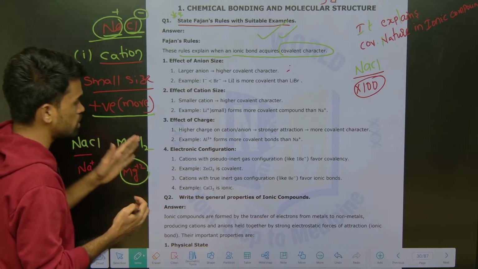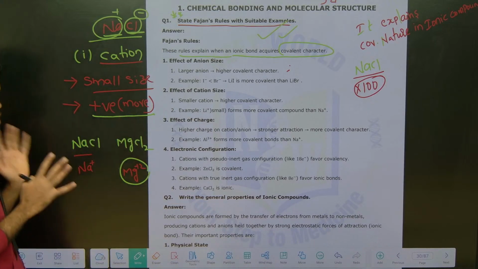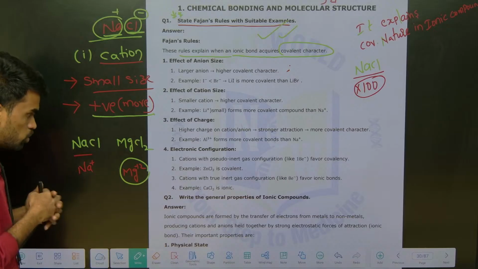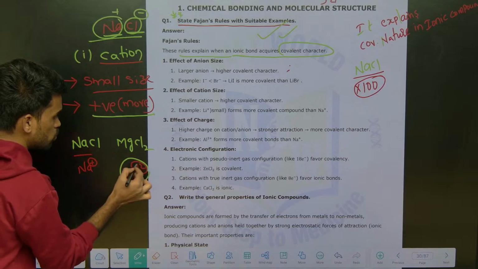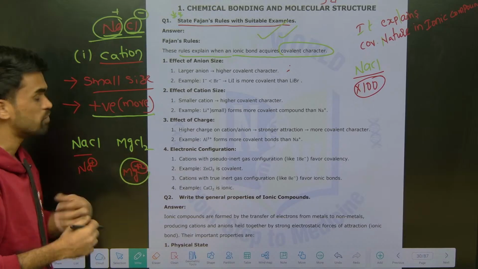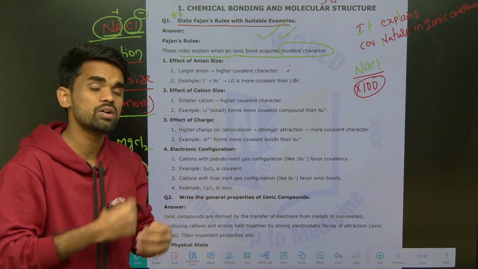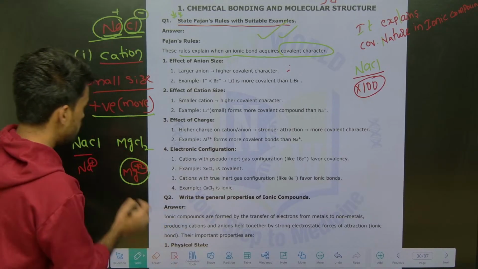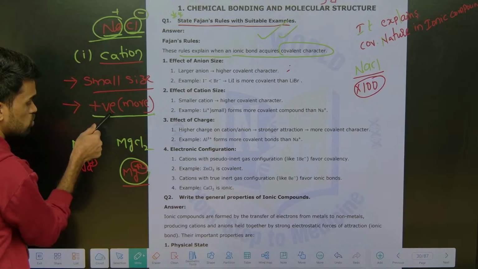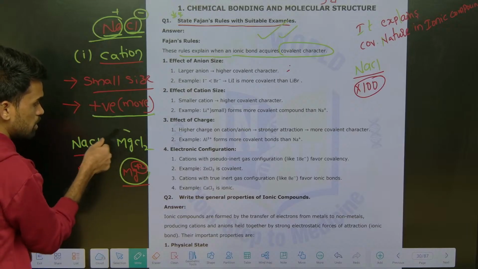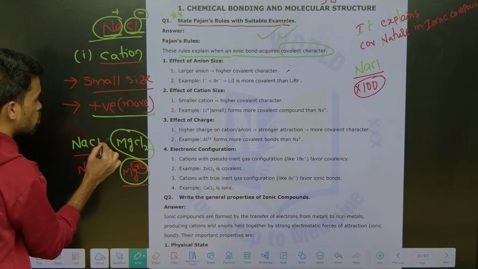So that's why magnesium, a second group element, will be smaller than a first group element, that we know. But one more thing: here it has one positive charge, and here it has a 2 plus charge. It means where we have more positive charge, we have more nuclear charge. So more small size and more positive charge make this compound more covalent.